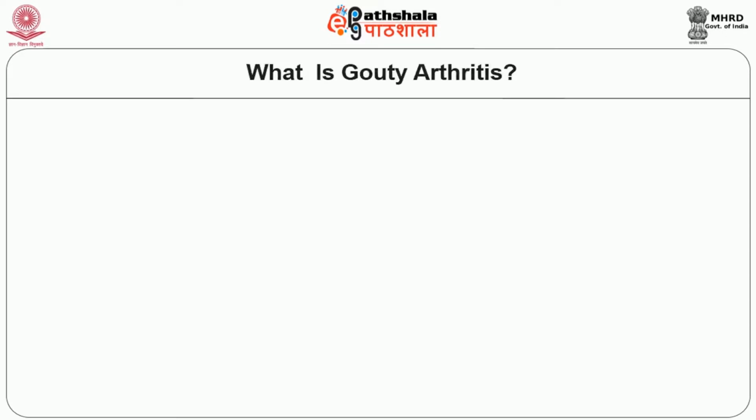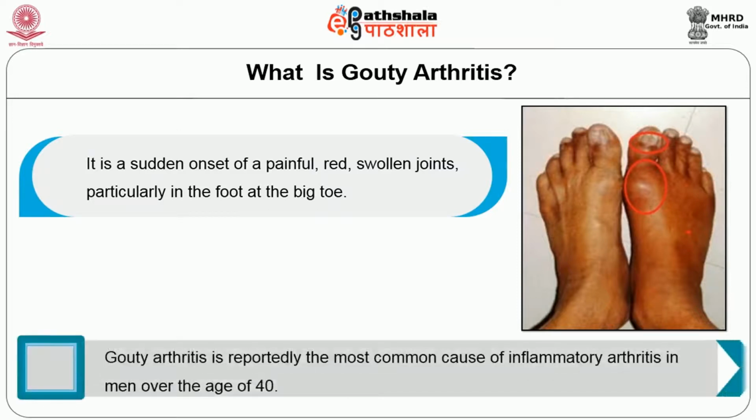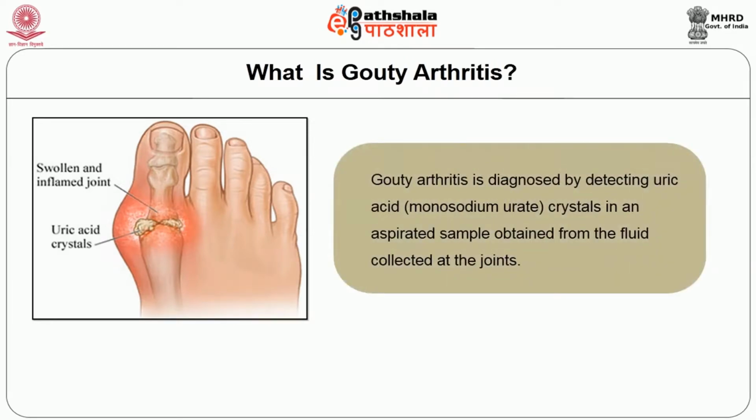Now, let us learn what is gouty arthritis. It is a sudden onset of painful, red, swollen joints, particularly in the foot at the big toe. Gouty arthritis is reportedly the most common cause of inflammatory arthritis in men over the age of 40. Gouty arthritis is diagnosed by detecting uric acid, that is monosodium urate crystals, in an aspirated sample obtained from the fluid collected at the joints.